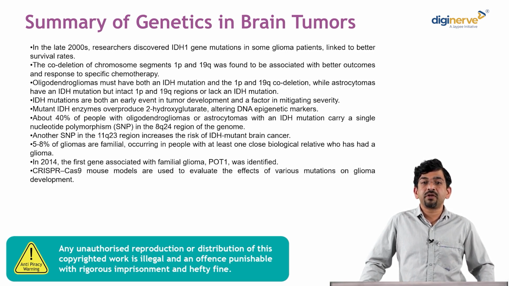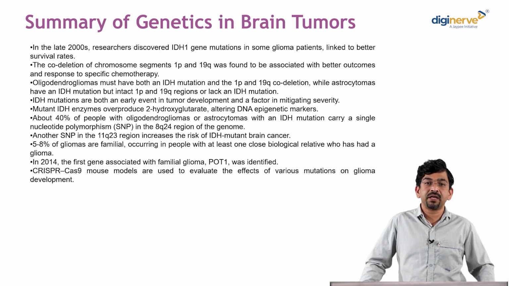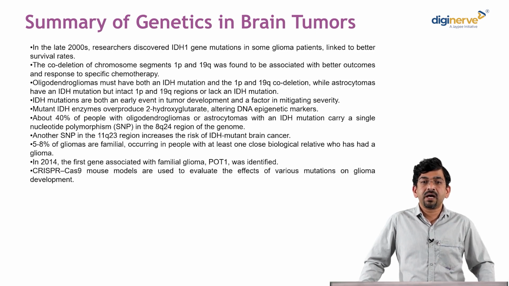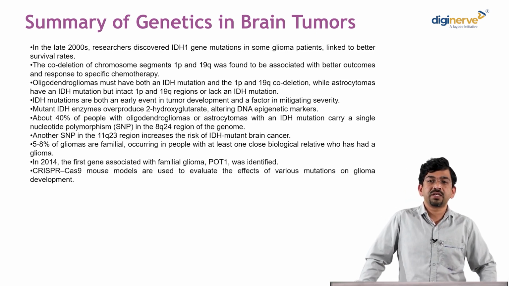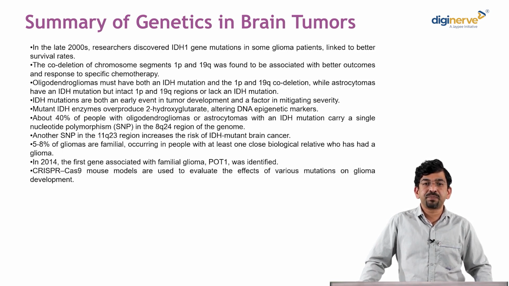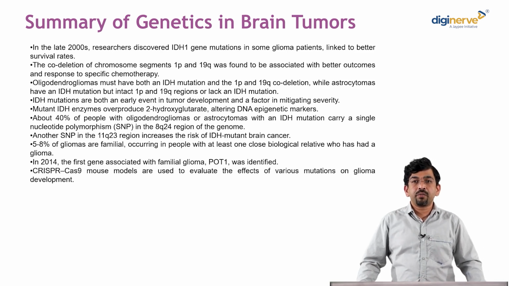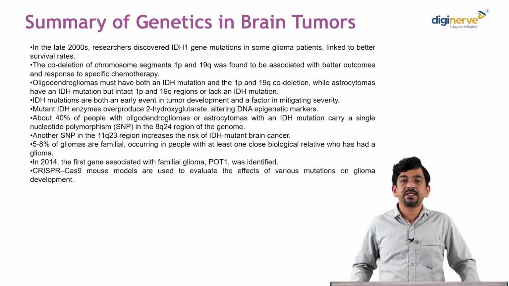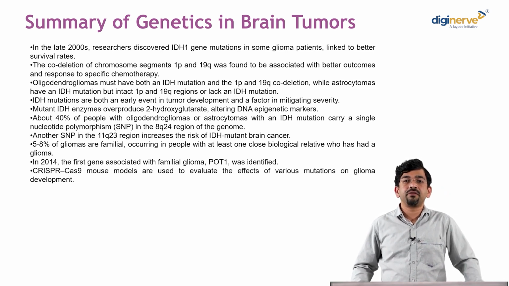About 40% of people with oligodendroglioma or astrocytoma with IDH mutation carry a single nucleotide polymorphism in the 8q24 region of the genome. Another SNP in the 11q23 region increases the risk of IDH mutation brain cancer and hence a poor prognosis. And 5 to 8% of gliomas are familial, occurring in people with at least one close biological relative who has had a glioma. In 2014, the first gene associated with familial glioma, POT1, was identified, and recently CRISPR Cas9 mouse models have been used to evaluate the effects of various mutations on glioma management, opening up what can be called personalized genetic therapy for brain tumors.